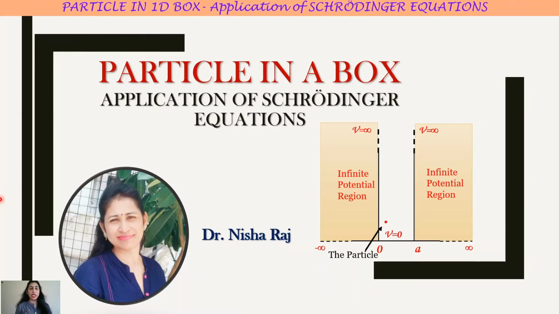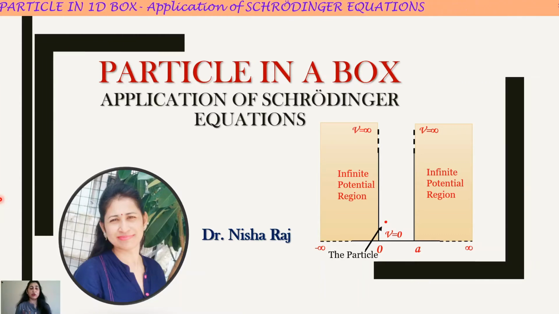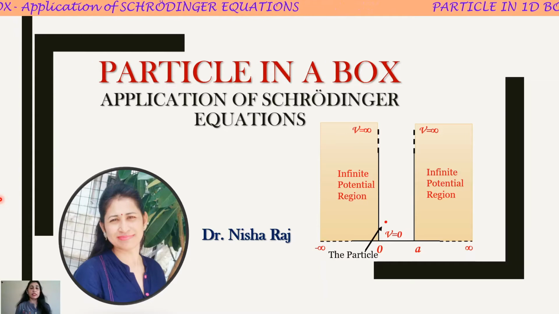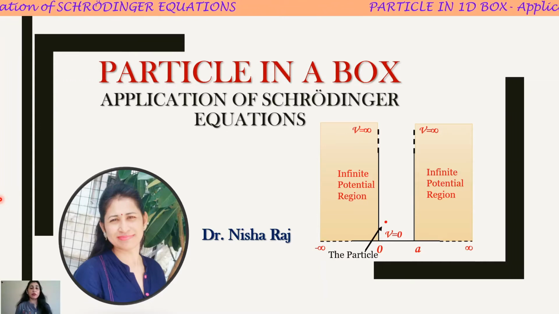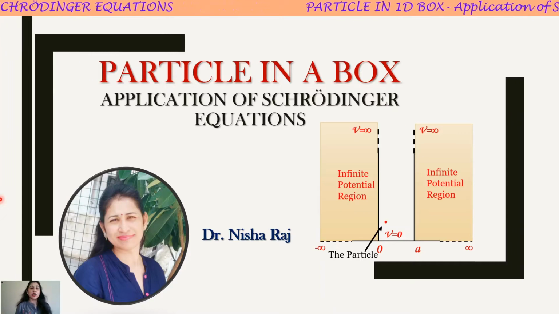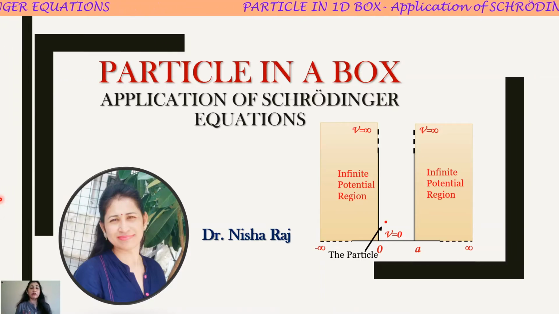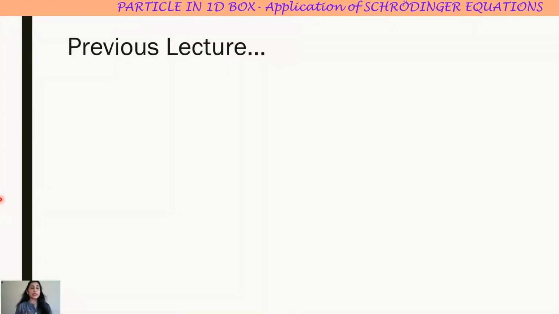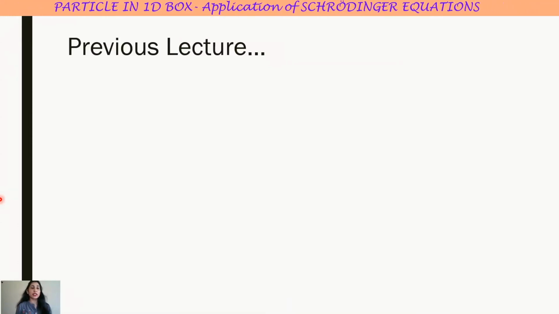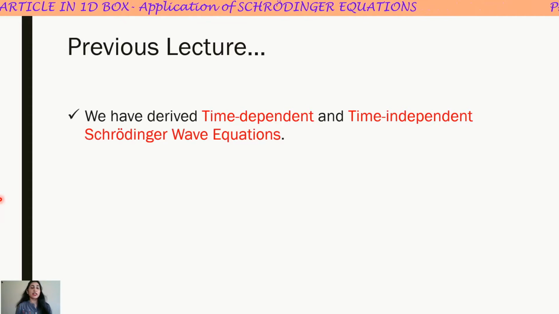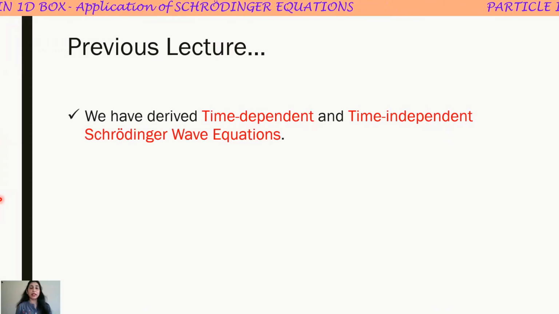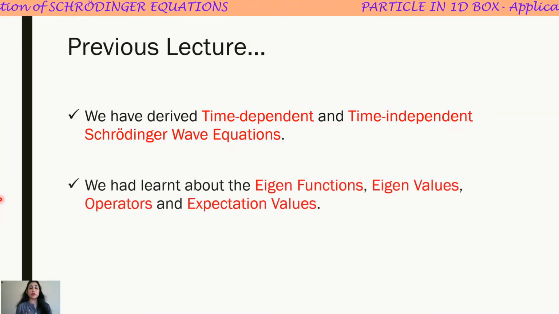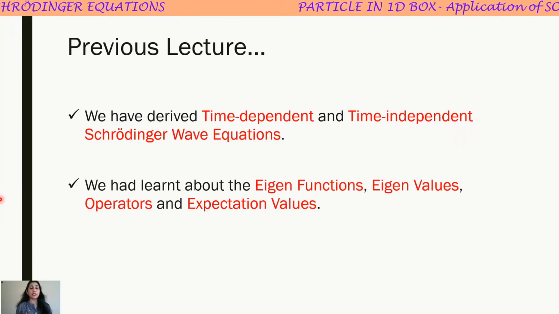Dear students, as in the last lecture, we had learned about the wave function and its importance in quantum mechanics. Today, we will see that while solving any problem, how this wave function is helpful in extracting various information about the system which we are dealing with. First, let me revise what we did in the last lecture. We derived both the time dependent and time independent Schrodinger wave equations. Next, we learned about the functions, eigenvalues, operators, and expectation values.